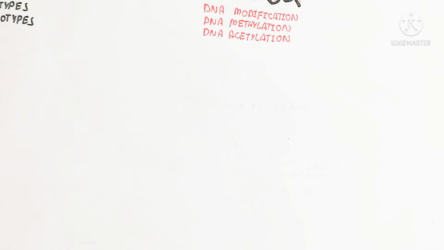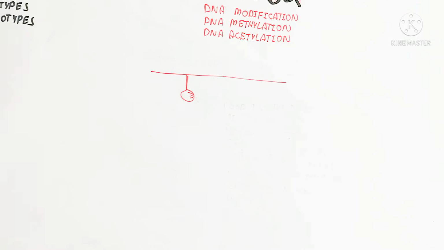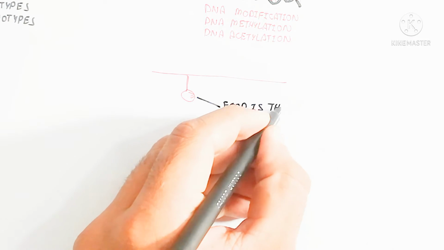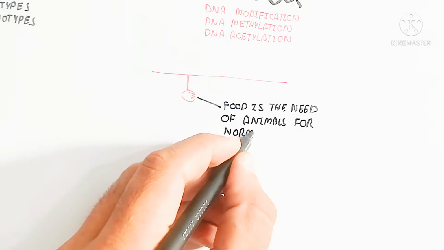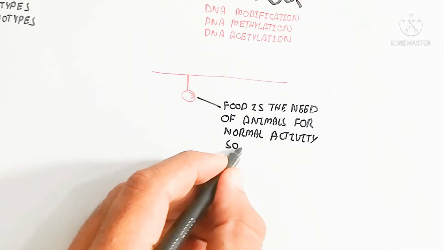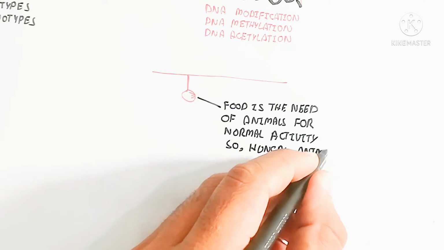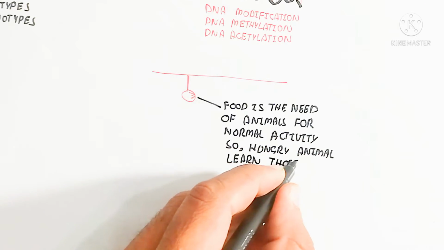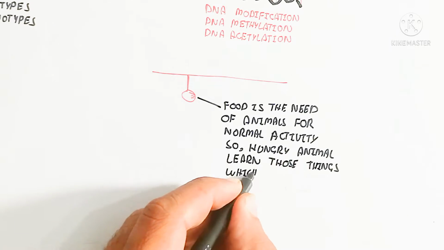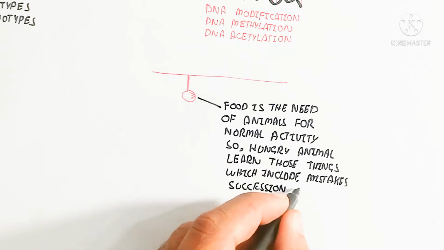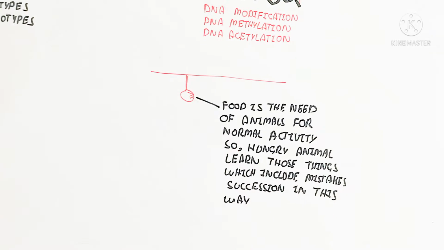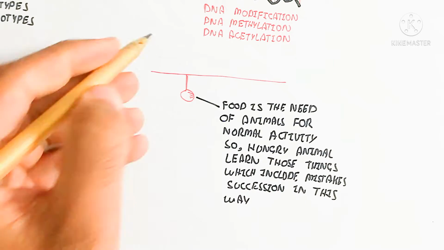So let's try to understand trial and error learning. Trial and error learning means that mistakes lead to success. For example, food is hanging from the roof of the room. Food is a need of animals for normal activity. So the hungry animal learns through mistakes and eventual success.